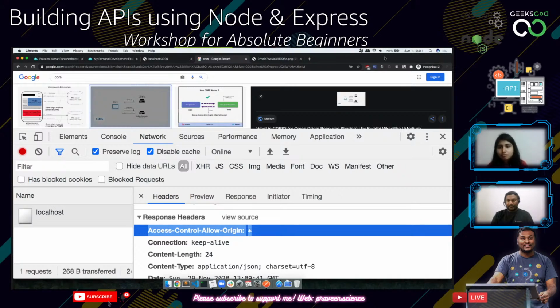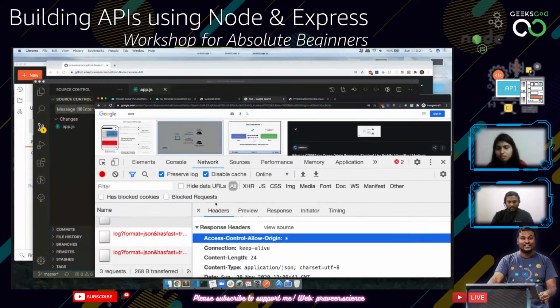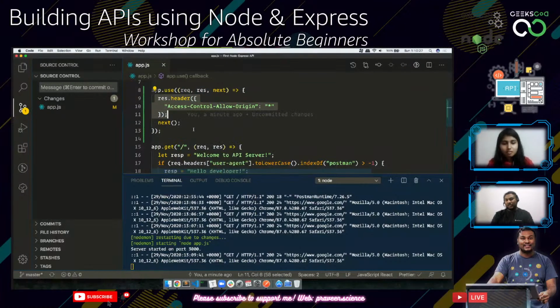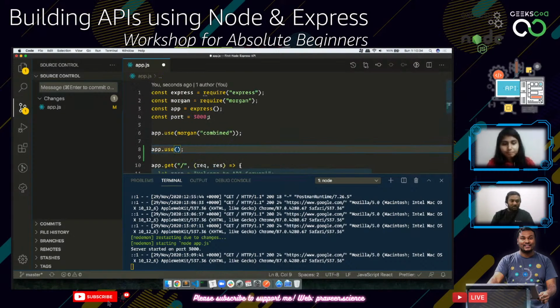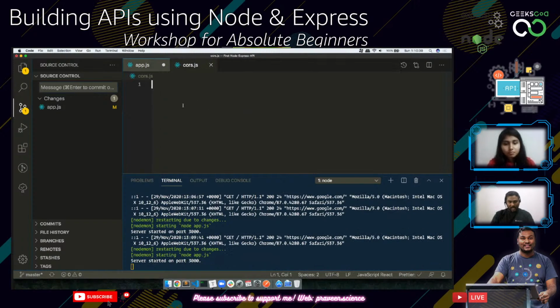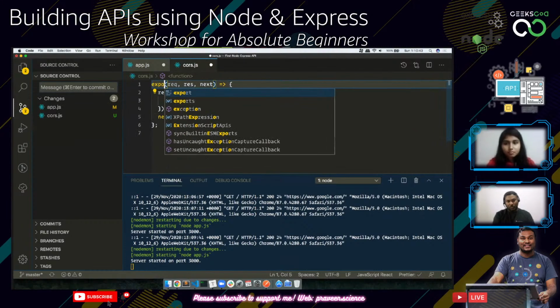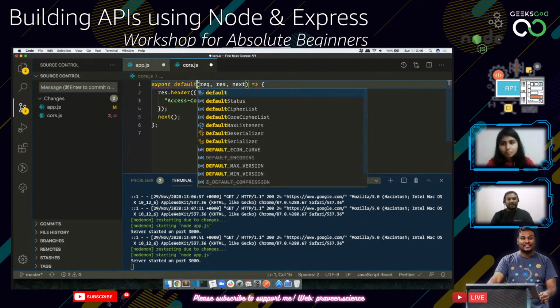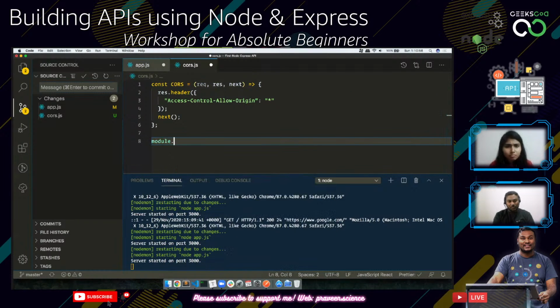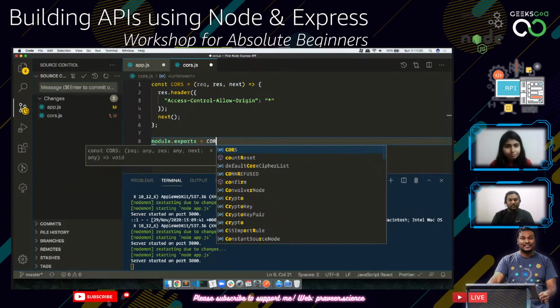So let's go back. We have done all these things. This is mainly required for using CORS. What we can also do is make this a CORS file. So I'm just going to create a new file called cors.js, add this one, and do export default and save it. I don't think export default will work here. So const cors equal to this, and then module.exports equal to cors. This is what I have done here.